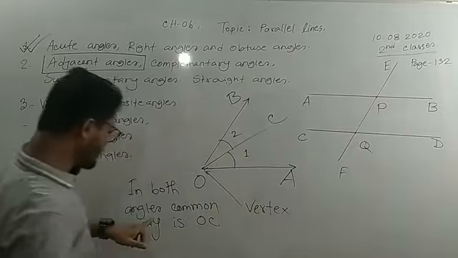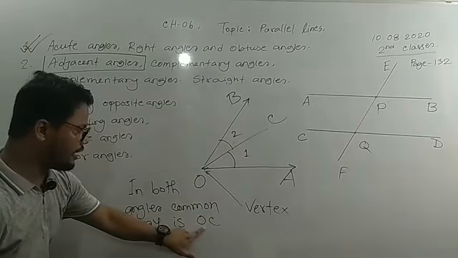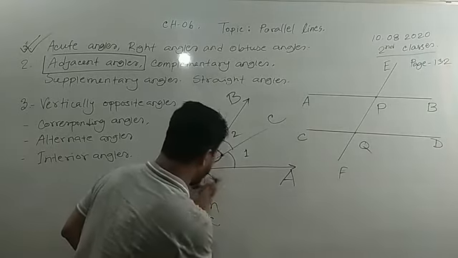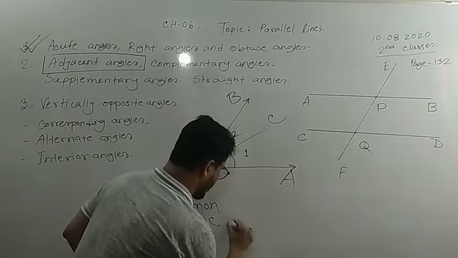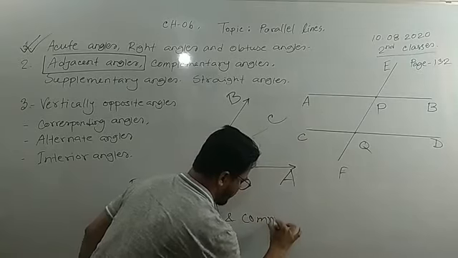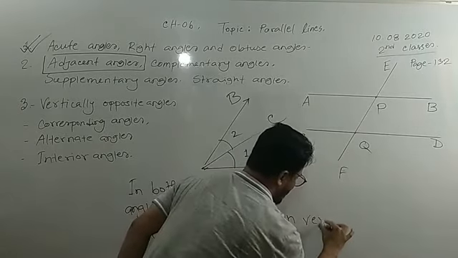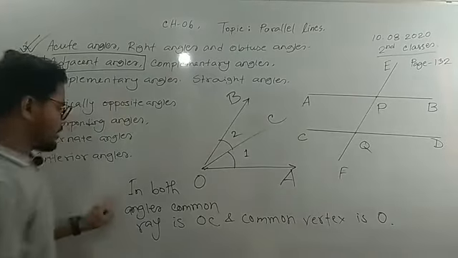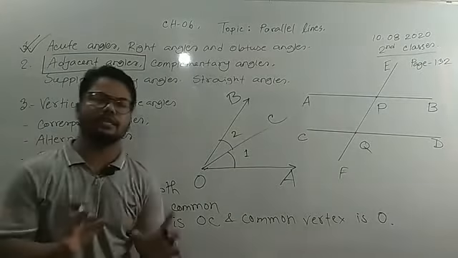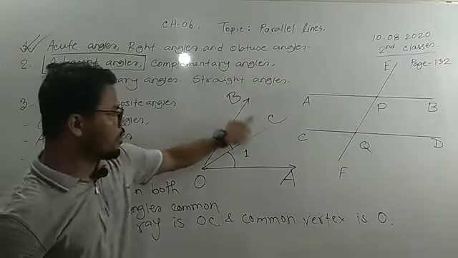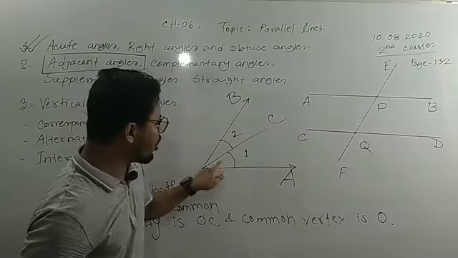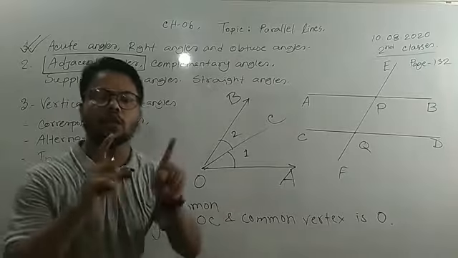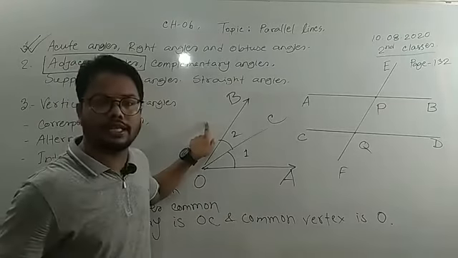So OC is the common ray, and the common vertex is O. So this is the definition of adjacent angle. When two angles have a common ray and a common vertex, then together they are called adjacent angles.